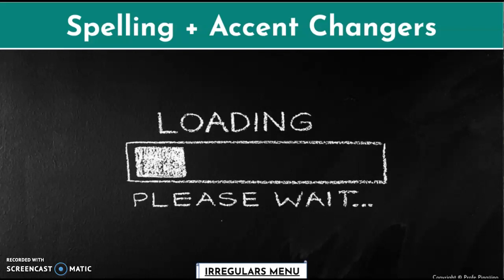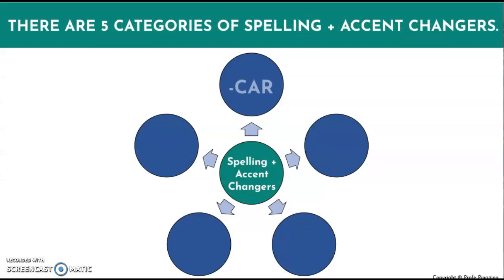Let's look at the first category, spelling and accent changers. There are 5 categories for the spelling and accent changers. Those categories are car, gar, zar verbs, verbs that change from I to Y, and the verb ver, which means to see.